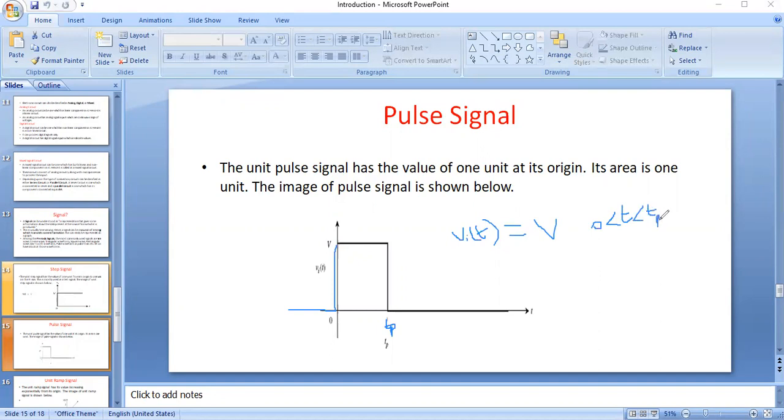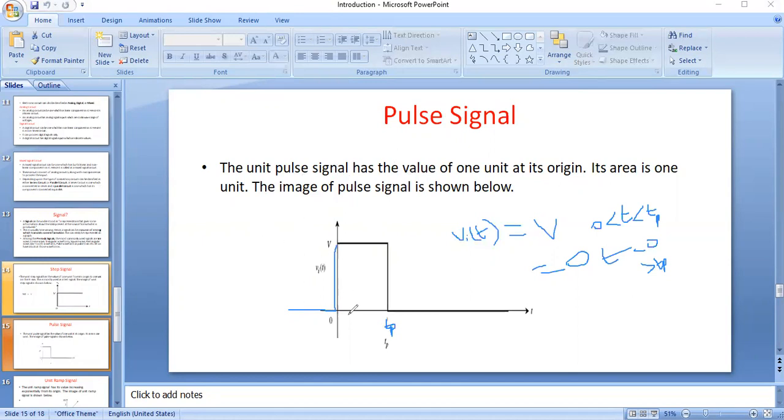And Vi of t is equal to 0 when t is less than 0 and when t is greater than TP. So this is the pulse signal.